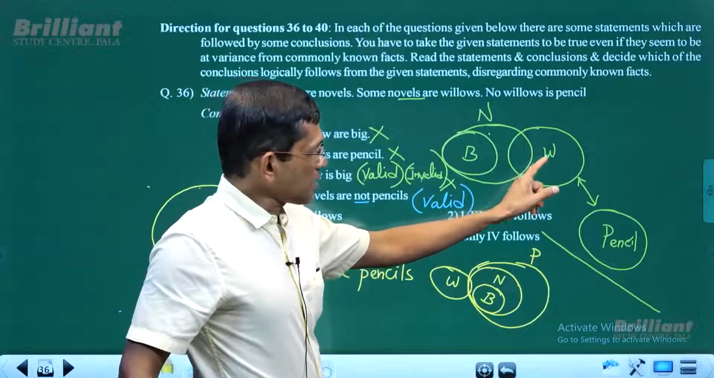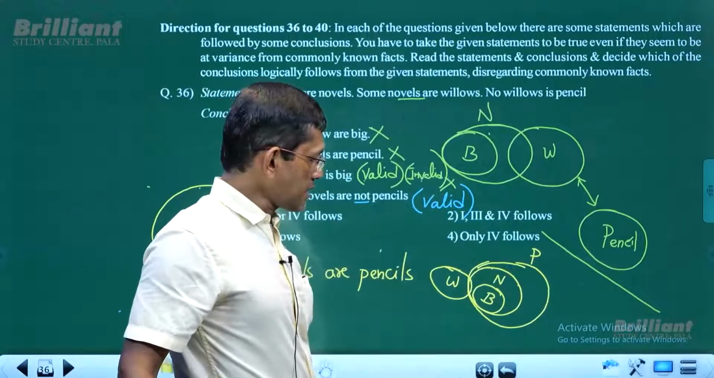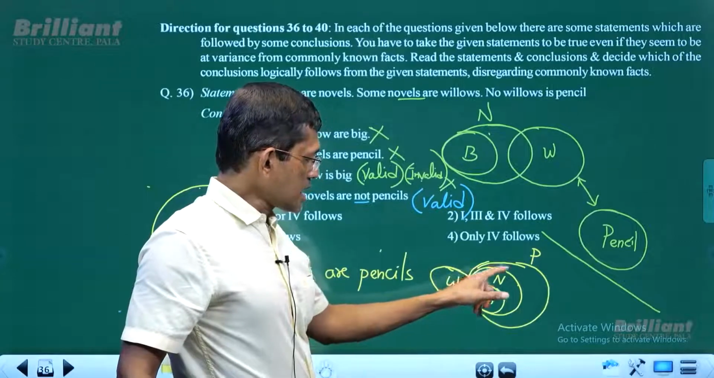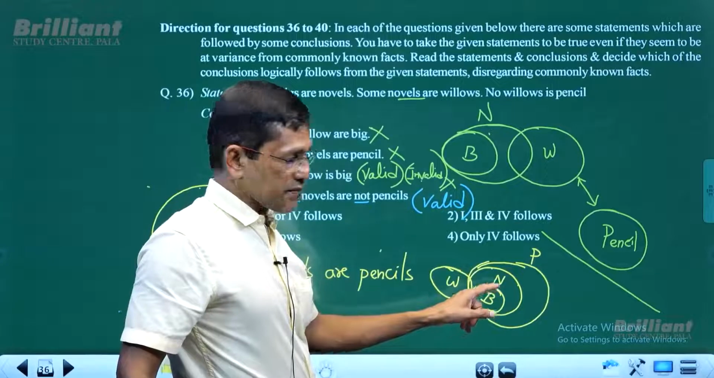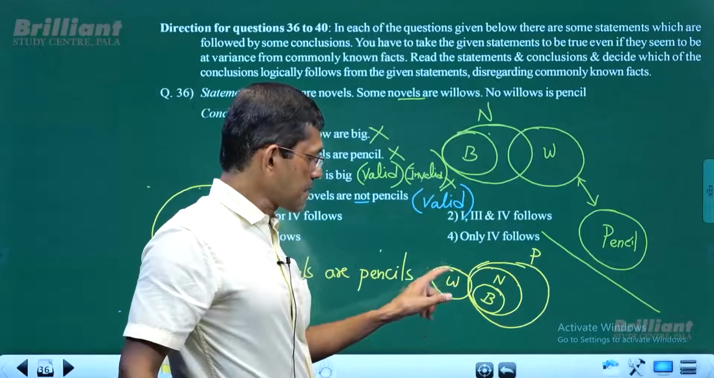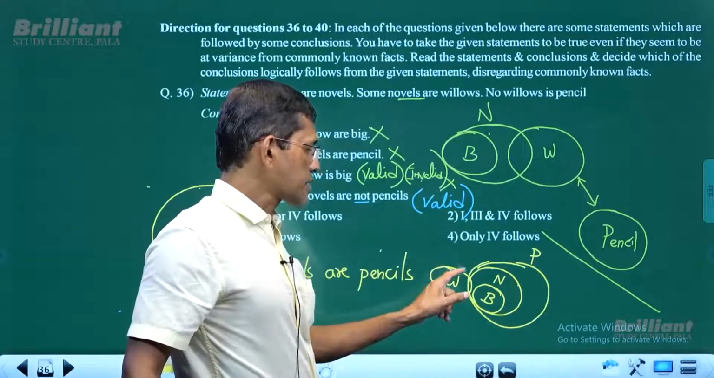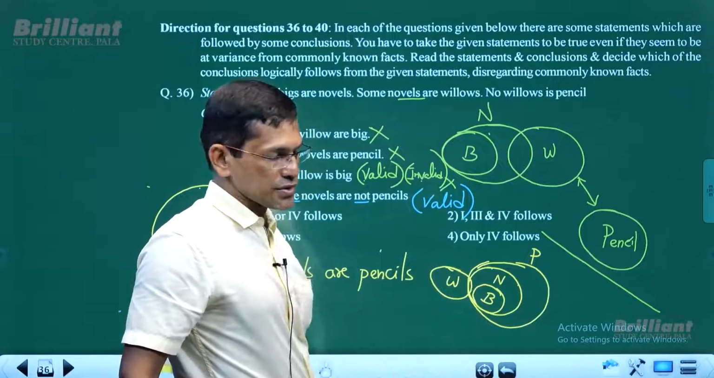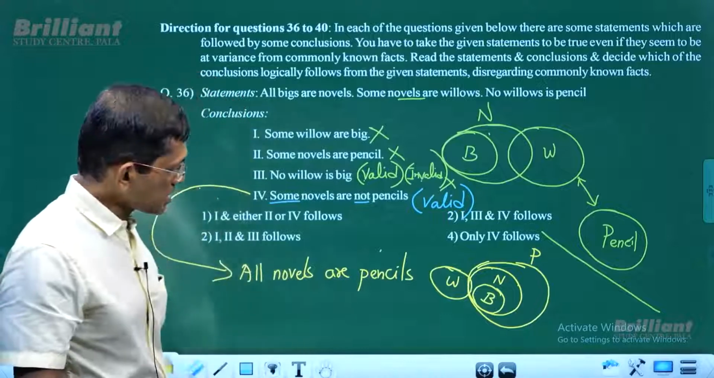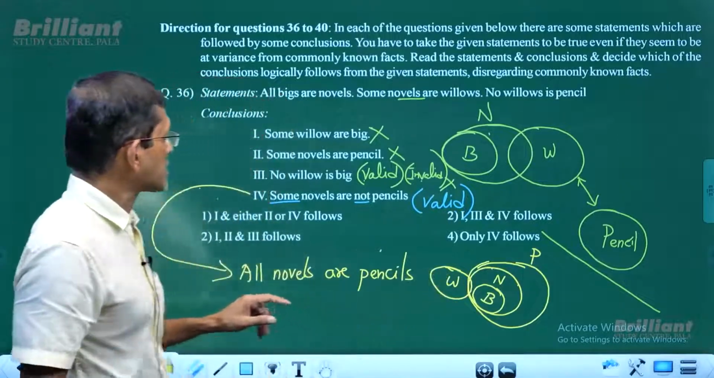In the basic diagram, willow is not supposed to intersect with the pencil. However, here this novel is completely inside the pencil. If novel is completely inside the pencil, that means when the willow is intersecting with the novel, the willow has to intersect with the pencil. There is no other choice. So in that case, look at this new diagram, whether this new diagram exists or not. We will check it with the given statements.